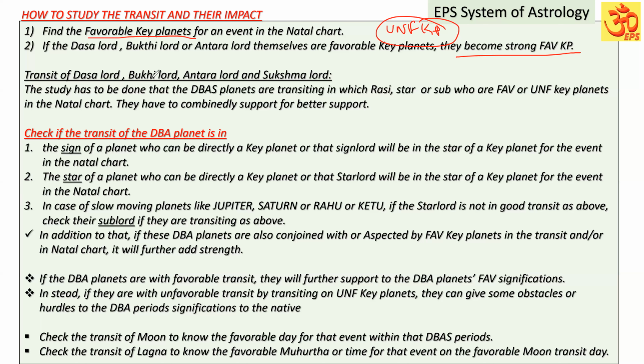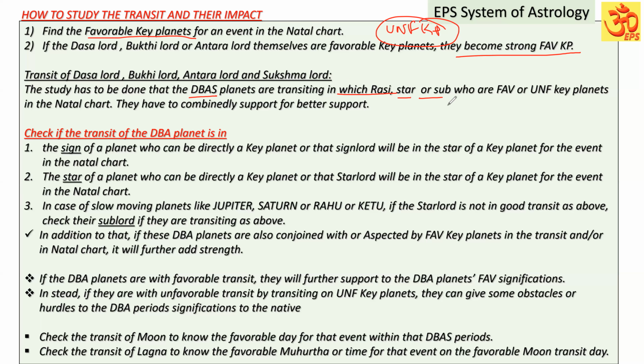Transit of Dasa Lord, Bhuktī Lord, Antara Lord, and Sukshma Lord. How has it to be done? The study has to be done on which Rasi, that is sign, or star or sub the Dasa, Bhuktī and Antara planets are transiting in, and whether the lords of those are favorable or unfavorable key planets in the natal chart.